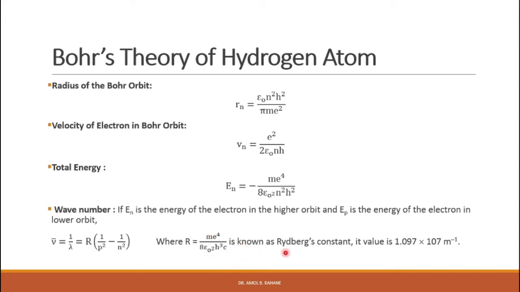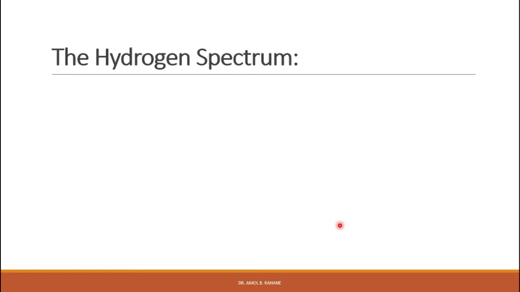This is known as Rydberg's constant and its value is 1.097 into 10 raised to 7 per meter, right? So this is Bohr's theory of the hydrogen atom.